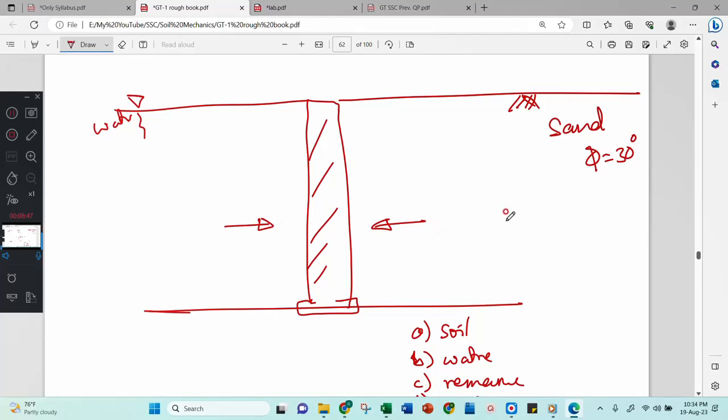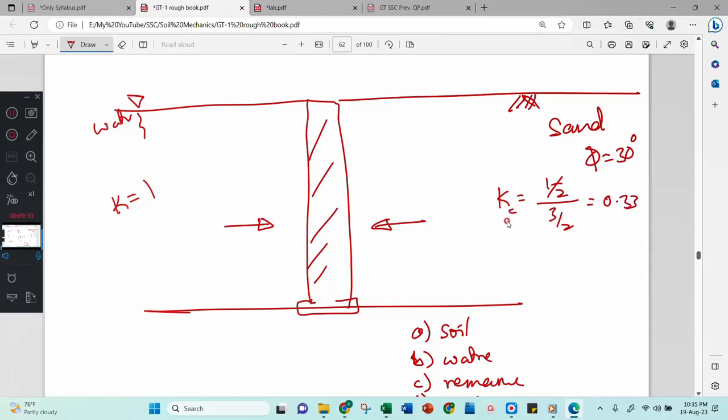Sometimes sand 1 and sand 2 are given, and then also you have to answer. So calculate K for water, which is always 1, and K for sand, which is 1 minus sin phi divided by 1 plus sin phi. Sin 30 is a half, therefore 1 minus half is half, divided by 1 plus half, which is 3 by 2, so the answer is 1 by 3, or 0.33.